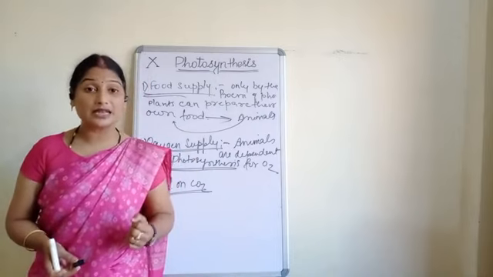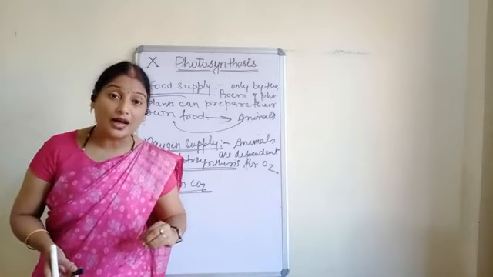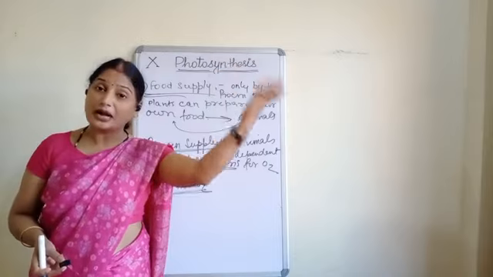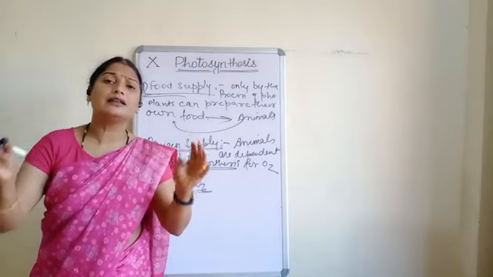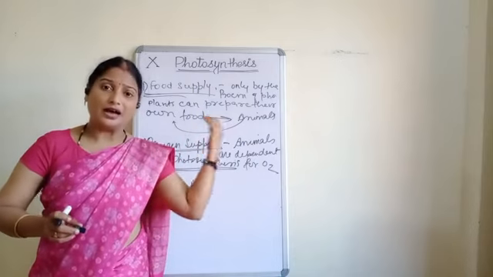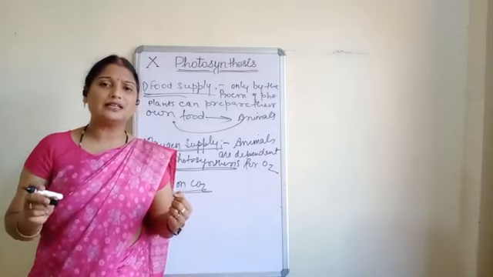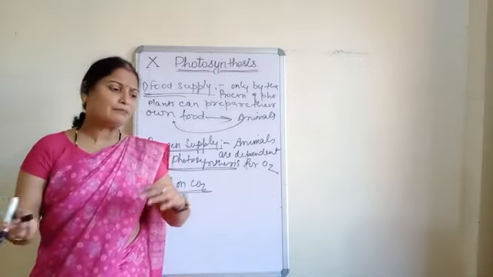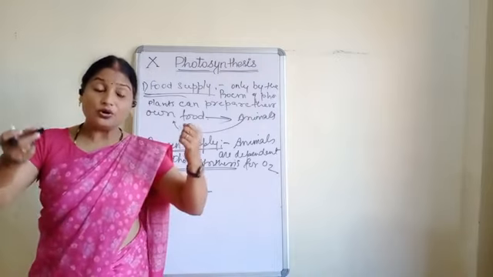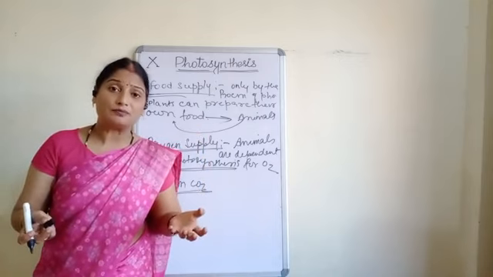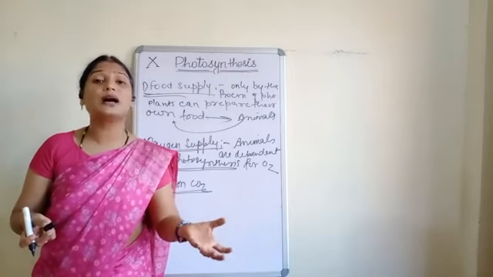Now what happens in this case? If we cut down the trees, then there is no one to take the excess amount of carbon dioxide that is present in the atmosphere, because we are running vehicles and developing our factories and working there. Because of all these activities, and burning of waste material, CO2 comes out. Clear? So, the evolution of CO2 is maximum.